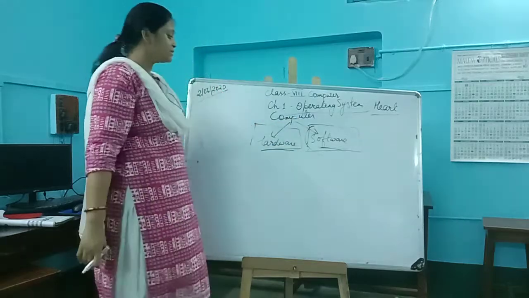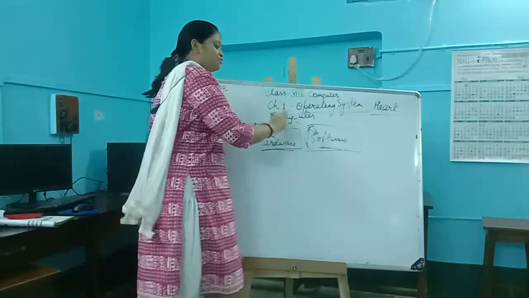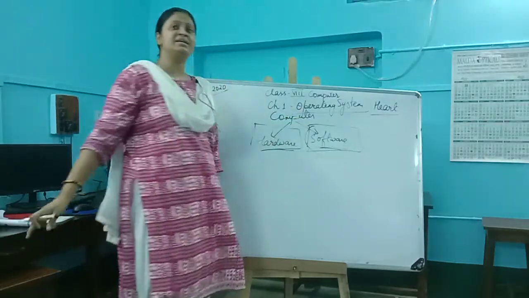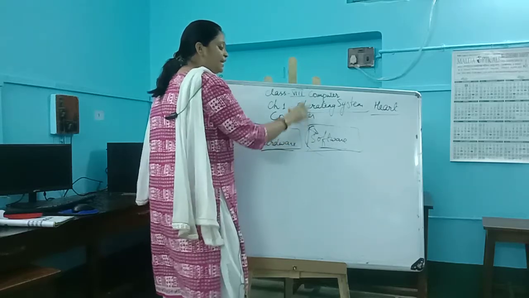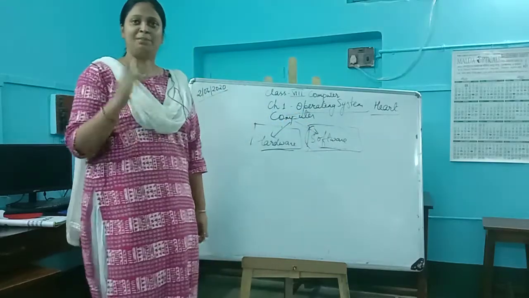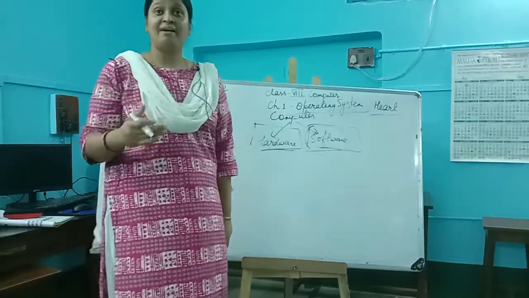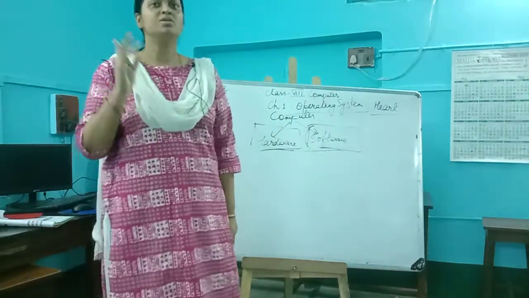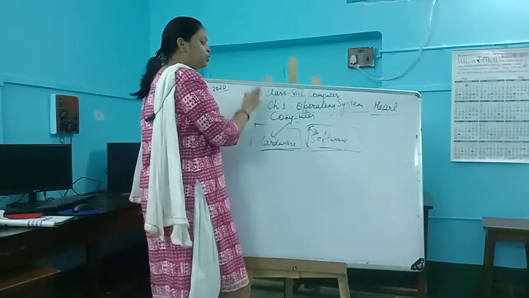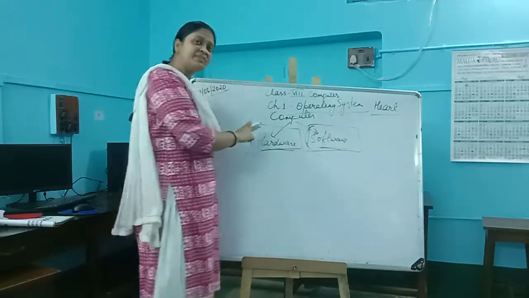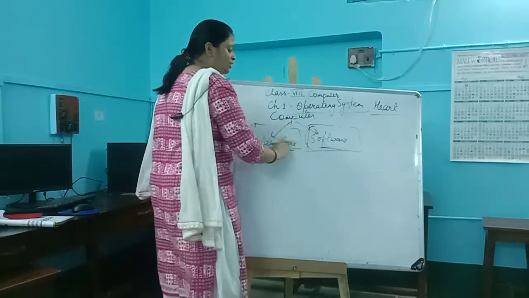Now students, the reason behind why I told you about hardware and software is how it is related to operating system. See, hardware and software are totally dependent on each other. That means hardware cannot work without software, whereas software cannot work without hardware. That means for a computer to work efficiently, both these things should be there.